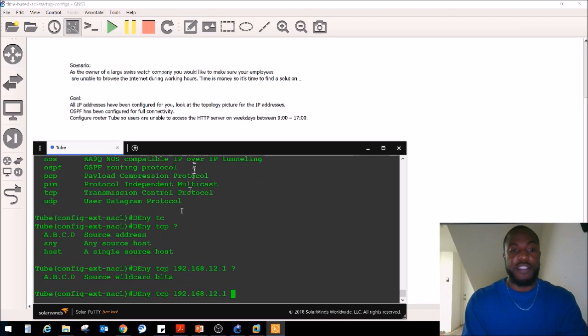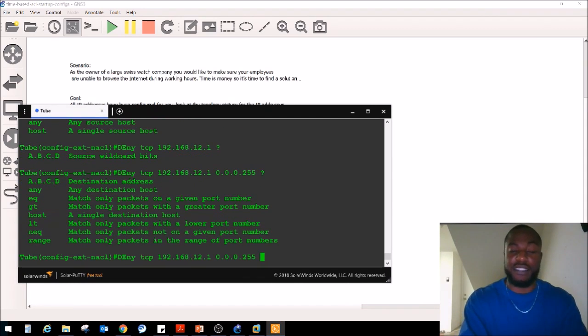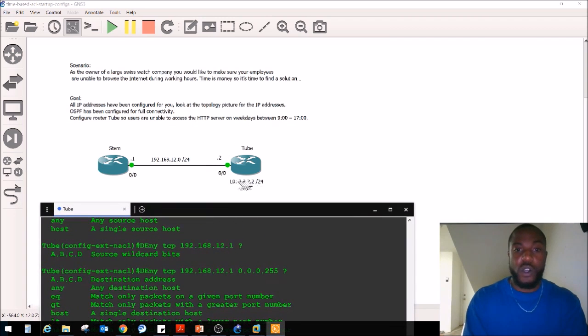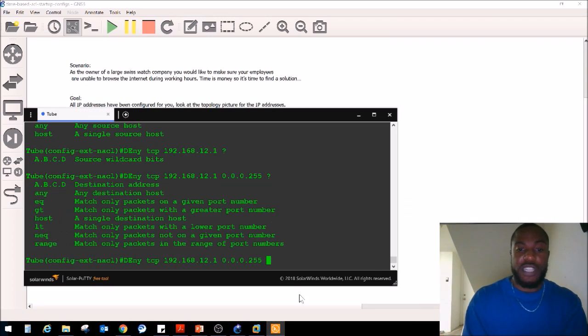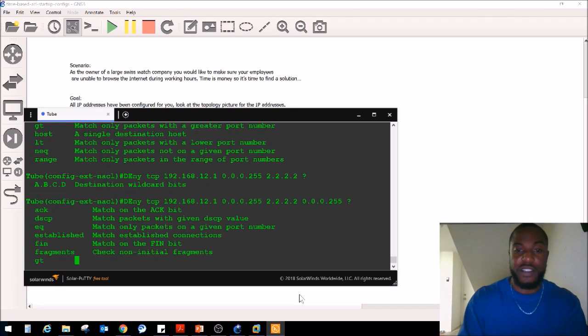192.168.12.1. The wildcard bits, this is a /24 network, so Renee Molnar took it easy on us this time, because on extended, he just did all kind of crazy wildcard masks here. So we got our source wildcard mask, and now we got to do our destination. The destination is the loopback, so quad 2, the destination is quad 2. Destination wildcard base is 0.0.0.255.